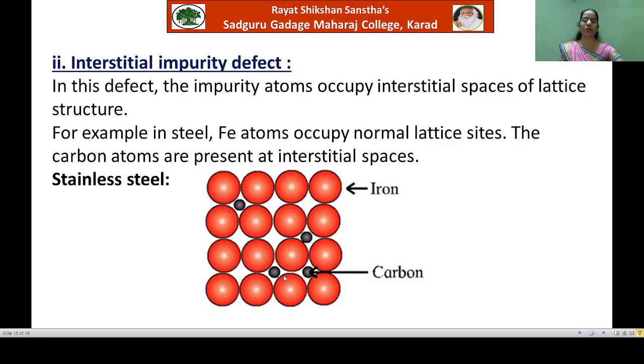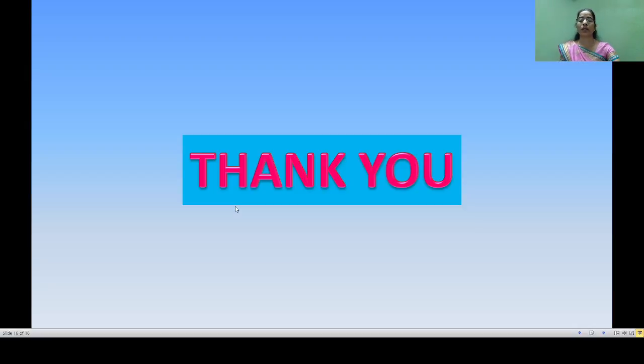Because the carbon atoms are having small size, they can easily occupy these interstitial spaces. So this is the interstitial impurity defect observed in stainless steel. Okay, thus in this lecture we discussed two types of point defects, that is stoichiometric defect and impurity defect. In the next lecture we will discuss the non-stoichiometric defects.